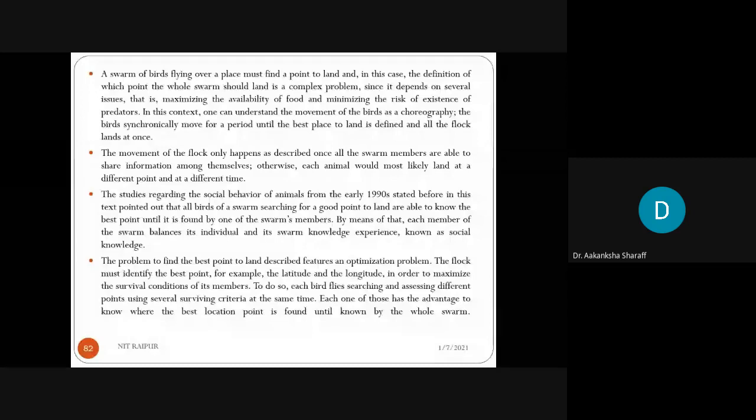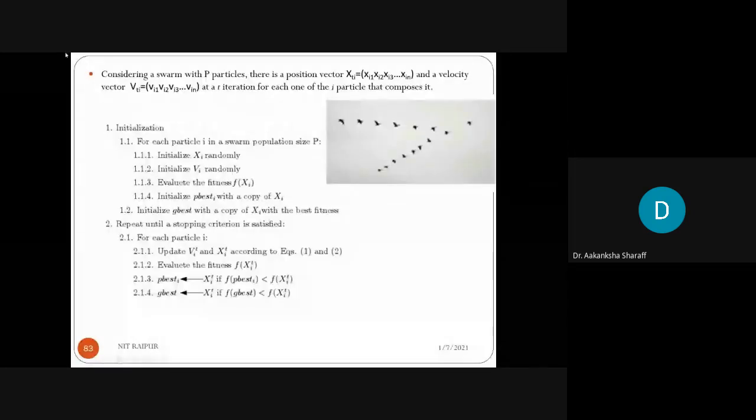Clear? So here you can see in this diagram, suppose this bird is very near to the food. So all the birds, in every direction, are moving towards this bird. Clear? How will they move? That bird will make a sound, and based on that sound velocity, the birds will move in that direction. So you can see that all the birds are following the one bird who is near to the food.